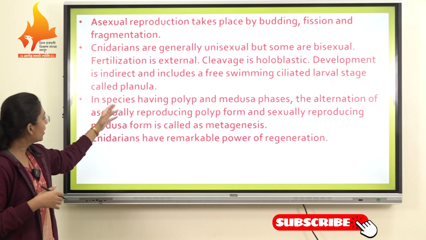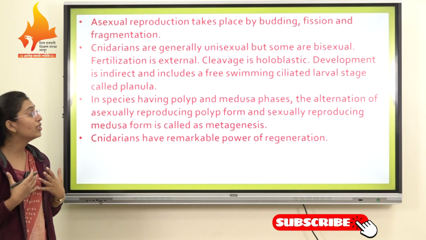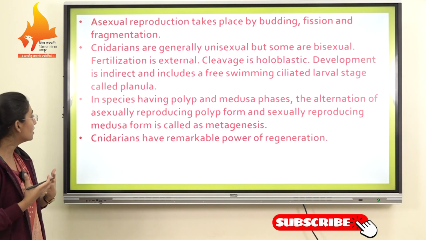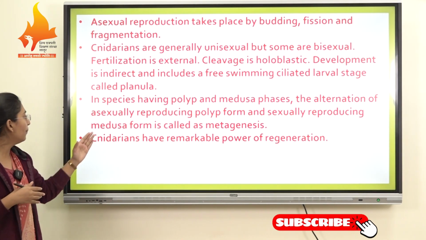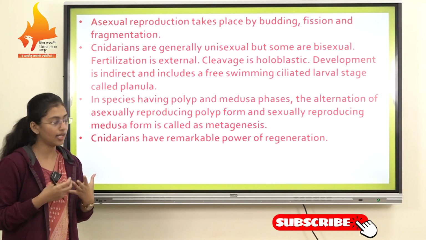In species having polyp and medusa phases, the alternation of the asexually reproducing polyp form and the sexually reproducing medusa form is called metagenesis.